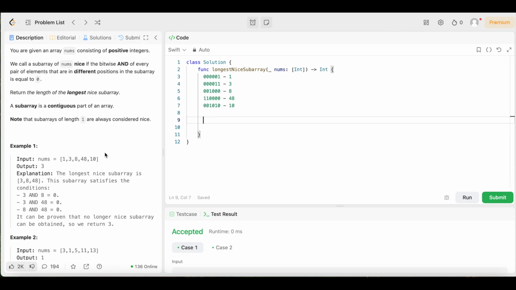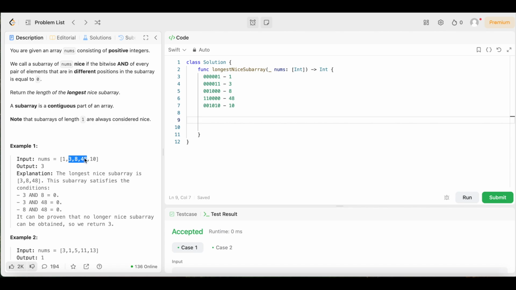So we can't use the 10, because as you can see, with these 3 elements, they all work with each other. 3 works with 8 and 3 works with 48. 8 works with 48 as well. So that means 3 works with 8, that equals 0. 3 works with 48, that equals 0. And then that also means if we did 8 and 3, that'd be 0. And we did 48 and 3, that'd be 0. And then last but not least, we do 8 and 48, that's 0.